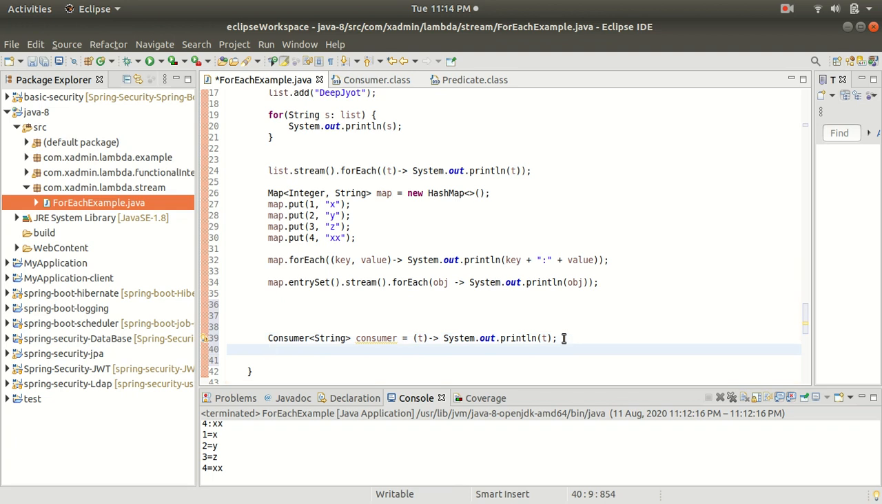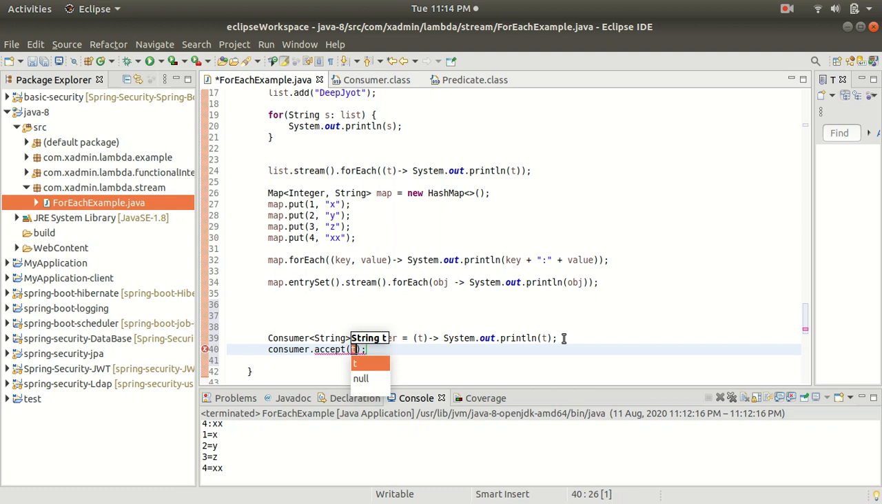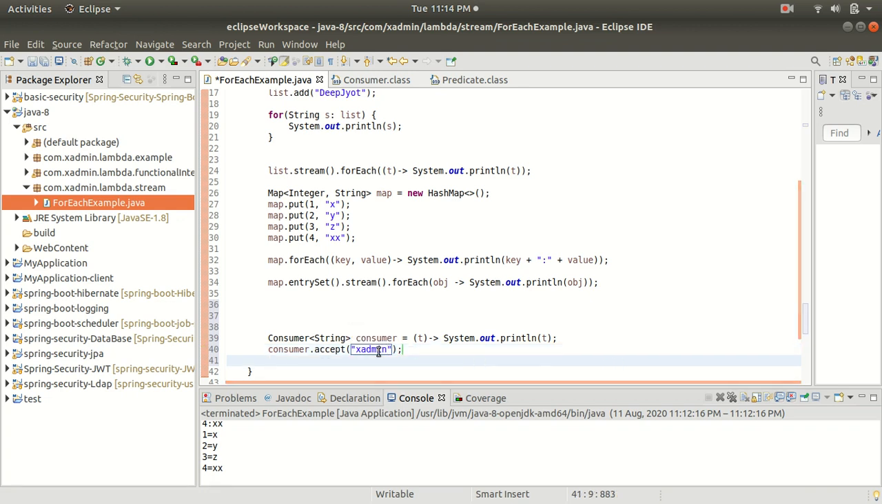Now I can call the accept method by the reference variable, consumer dot accept. Inside this I am passing the value, let's say xadmin. It is going to call the accept method, which internally we have overridden with a lambda expression. The xadmin value goes to the T argument, and inside the body we are doing the SOP, so it will just print xadmin.